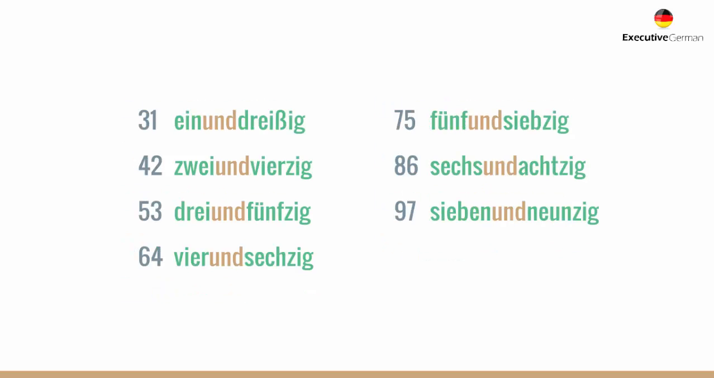And just to show you that this really works for all the numbers in between, not just for the 20s, but also 30s, 40s, 50s, and so on, here are some more examples. 31, 42, 53, 64, 75, 86, 97. So as you can see, the rule works for all the numbers up to 100, right? So you have, for example, 97 is siebenundneunzig.